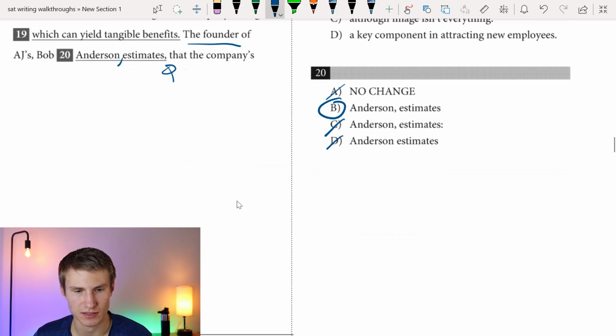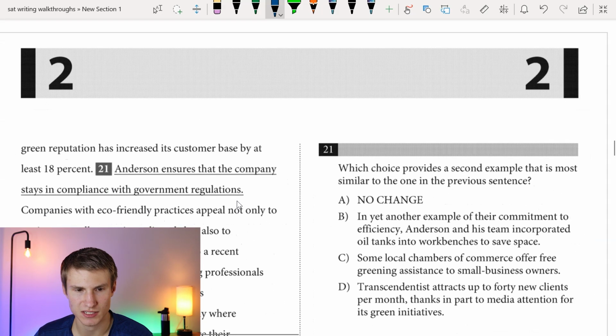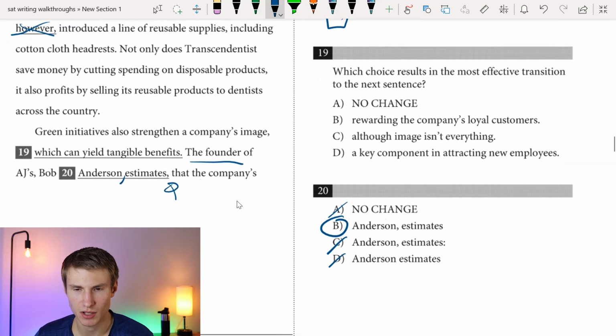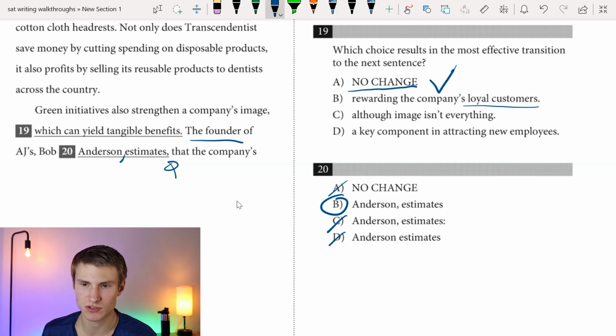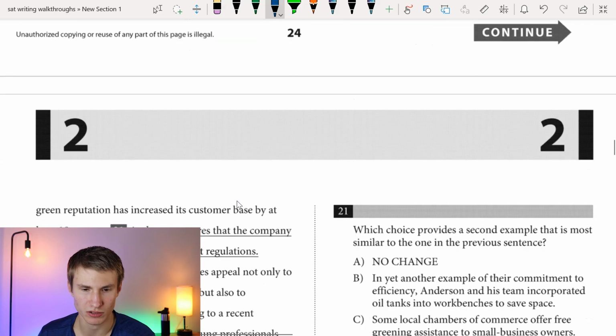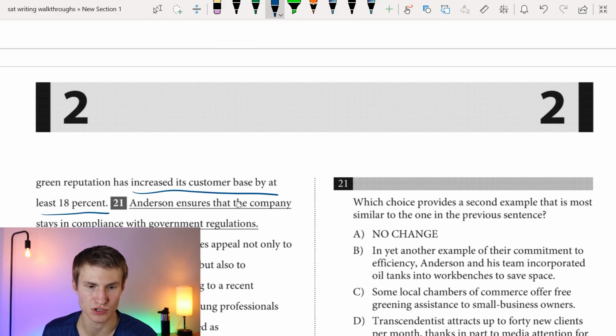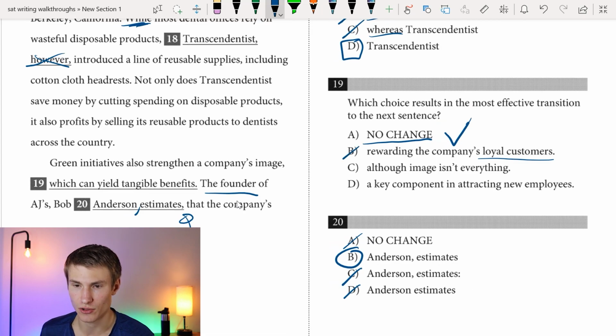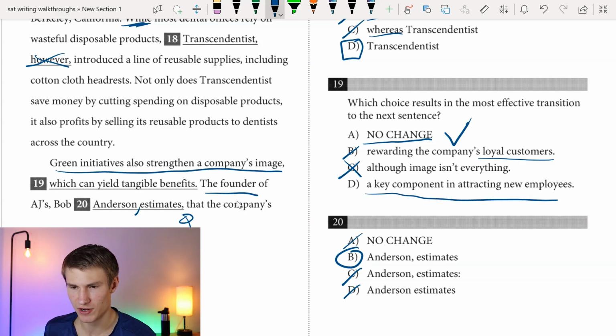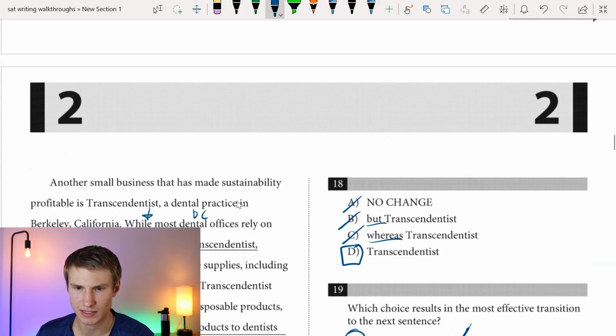"The founder of AJ's estimates that the company's green reputation has increased its customer base by at least 18%." Okay, how can we set that up? We have option A, "of which can yield tangible benefits." Did we just describe a tangible benefit? Yes, so that looks pretty strong. If we look at B, "rewarding the company's loyal customers," we know it said that there were new customers, not loyal customers, right? It increased its customer base, which means that there are new customers. If you're increasing your customer base, you're getting new customers, not rewarding loyal customers. C, "although its image isn't everything," that wouldn't make sense because we'd just pretty much be directly contrasting what we just said above, so that would make no sense. D, "a key component in attracting new employees." We don't go on to discuss new employees in that next sentence, so our answer there would have to be A. All right, moving on.